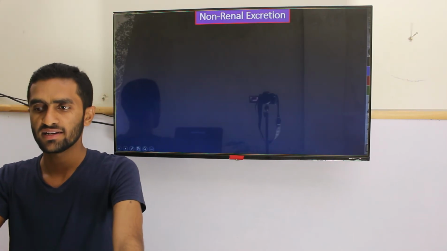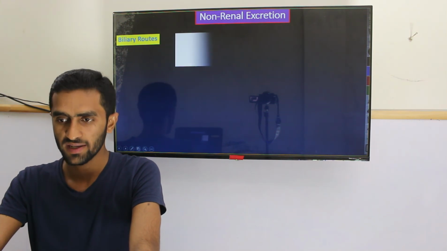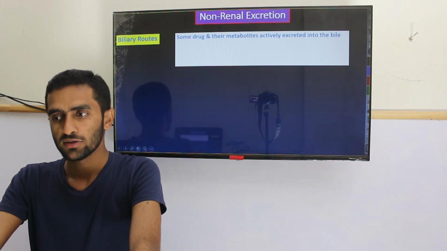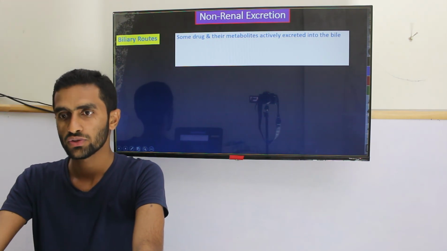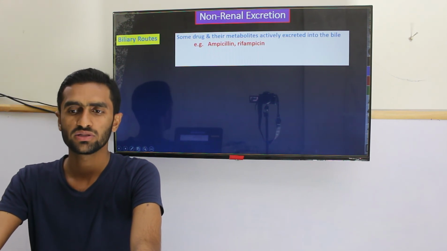Now let's look at the non-renal excretion. Non-renal, especially the biliary route, is important. Some drugs and their metabolites are actively excreted into the bile. For example, ampicillin and rifampicin use the biliary route.